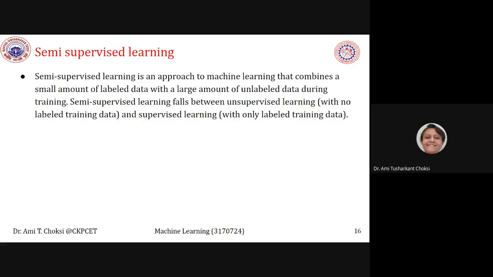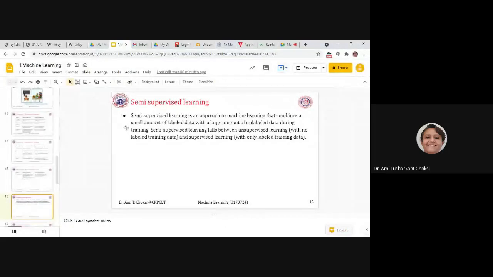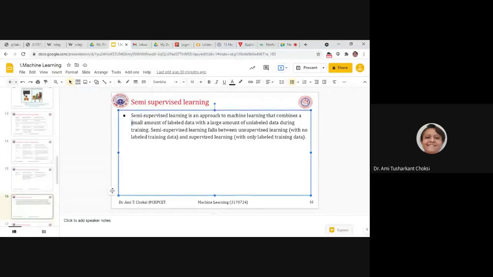Semi-supervised learning. Now what is that? Semi-supervised learning is an approach to machine learning that combines a small amount of labeled data with a large amount of unlabeled data. You can see small amount of labeled data and large amount of unlabeled data. Let me mark it and show you so you can have the idea properly.